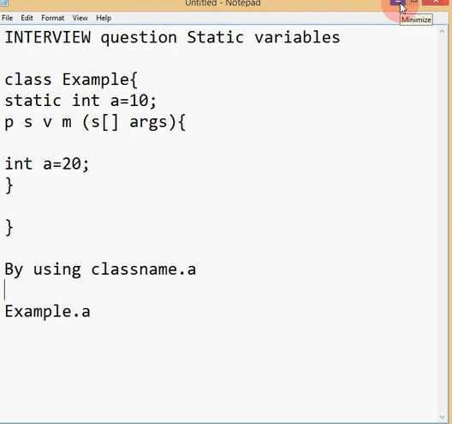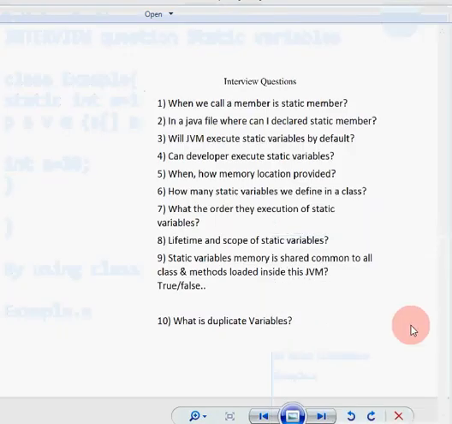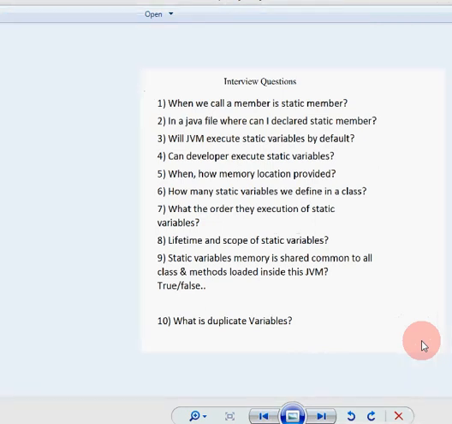However, I explained this in this video, and in the next video I am explaining the interview questions about the static method. That is also important. I think I created more than 15 interview questions about the static method. That is helpful to interviewees. Okay, this is for today.